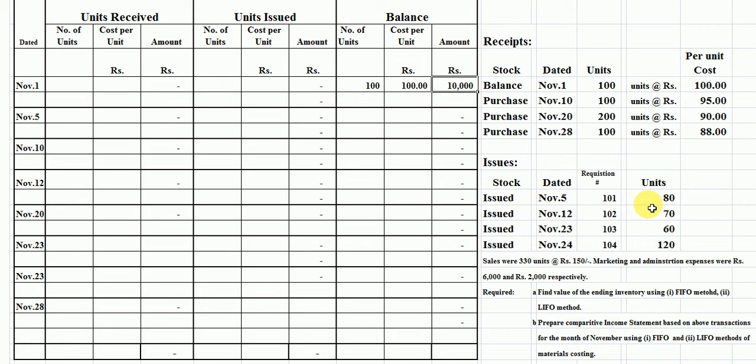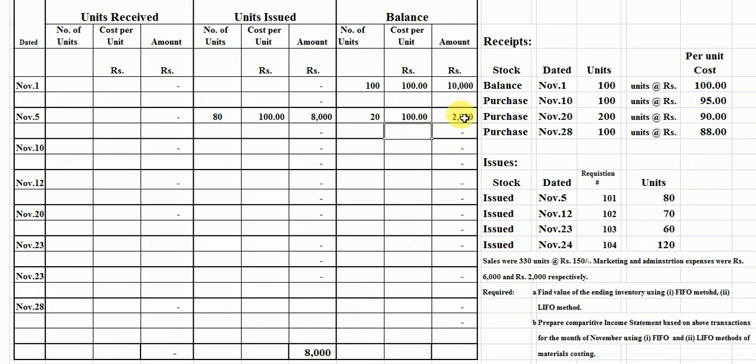Now we issued 80 units from the first purchase, which is in the form of opening inventory. Here we take 80 units from our opening inventory. The rate is 100 per unit. The amount is 8,000 rupees as a unit issued to production. Now the remaining balance is 20 units here. The rate is 100 rupees. The remaining inventory which is existing in our storeroom is 2,000 rupees here.